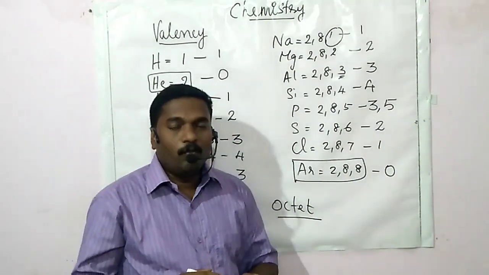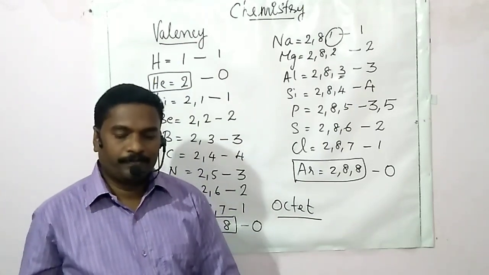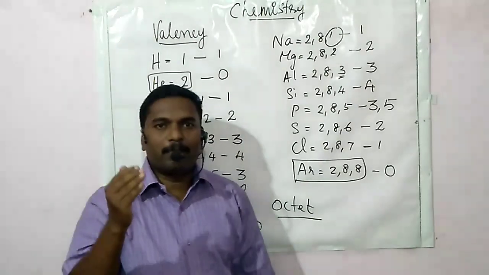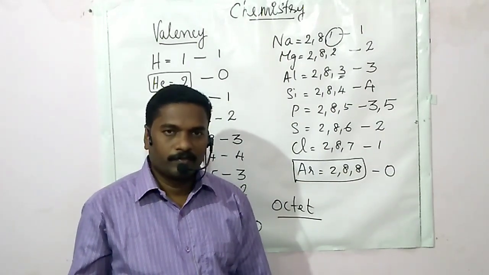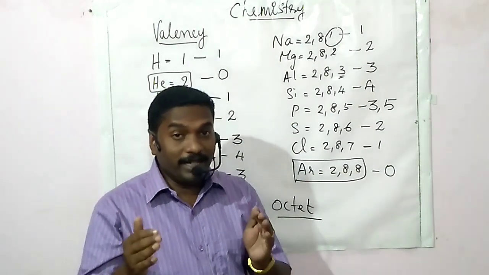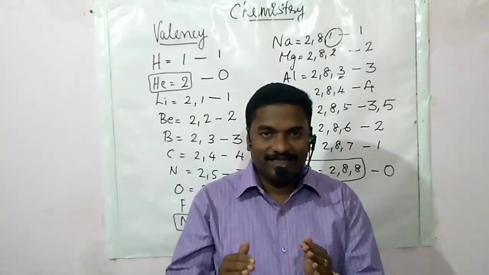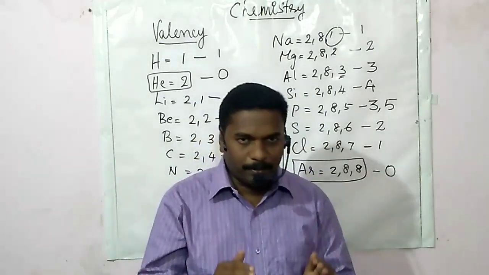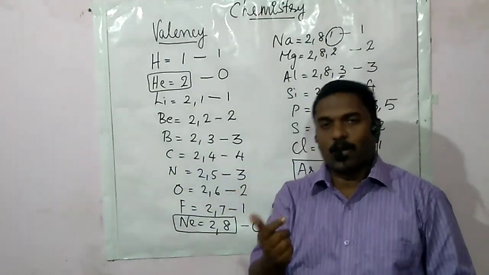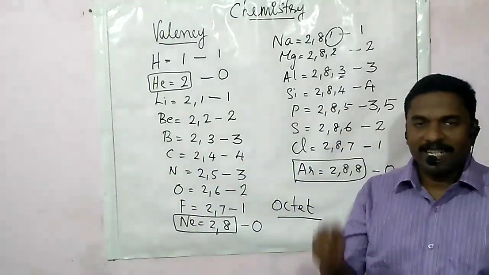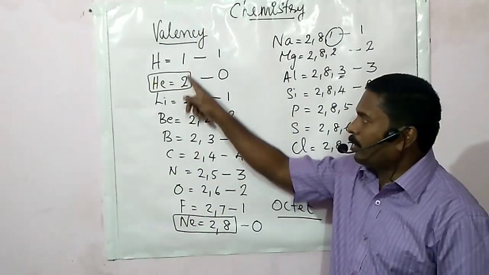So, what is valency? Valency is the combining capacity of an element. It depends upon the number of valence electrons, that is, electrons in the outermost shell.